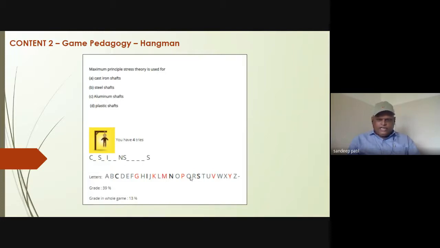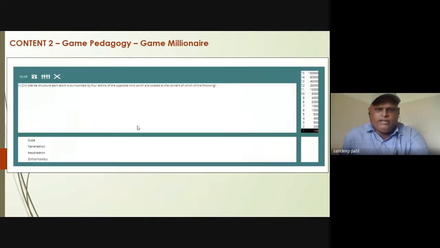Then you can select any letter, but that letter must fit into this word. If one letter is wrong, he is going to hang this particular man. So that is the hangman.